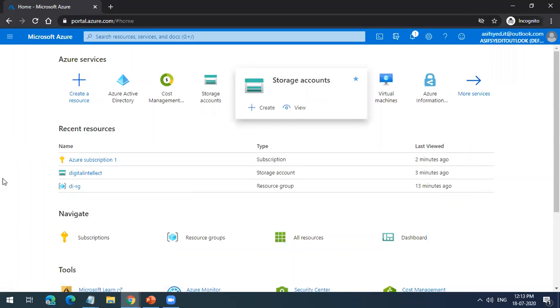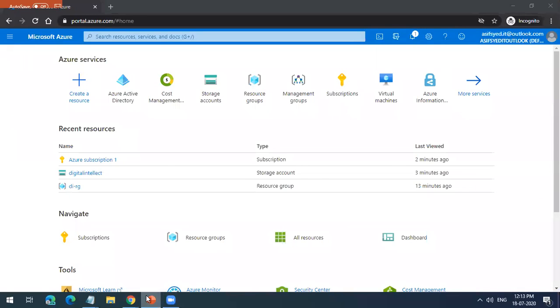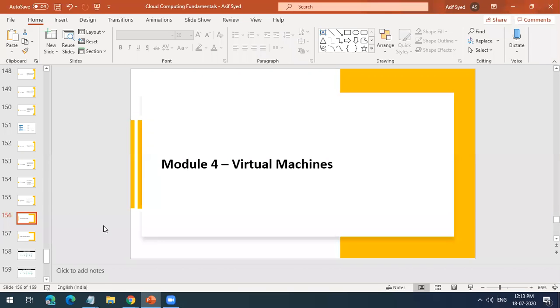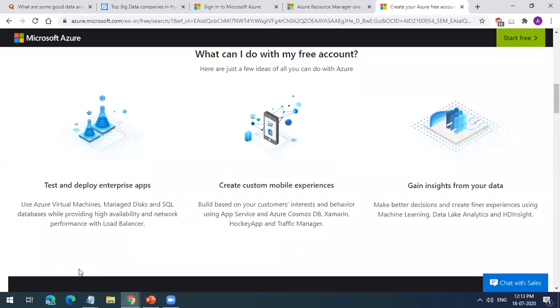So now what we'll understand as the next concept is virtual machines. But before we go to virtual machines, I want you guys to understand another important concept, Azure Resource Manager. I have not created a slide for that. From here onwards, I will direct you guys to certain portals which I want you guys to have a look at, because this is very much necessary for all your exams.